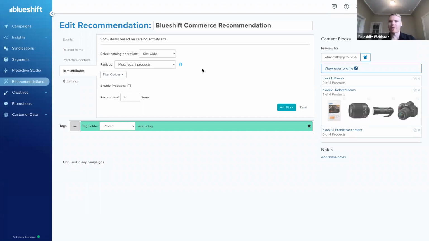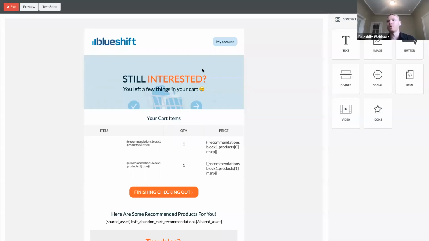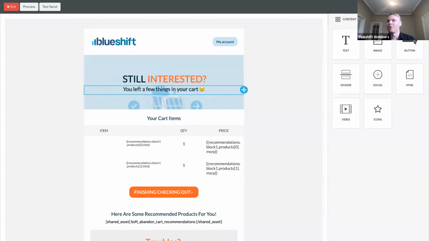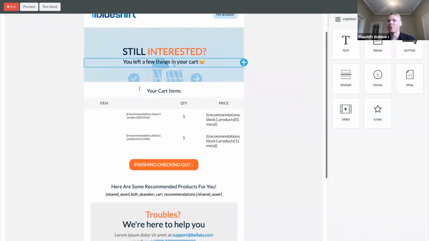So now that we've built our recommendation, let's go ahead and jump into a creative builder and take a look at how easy it is to embed these. So I'm not a masterful copywriter, as you might note here, but I gave it the old college try.